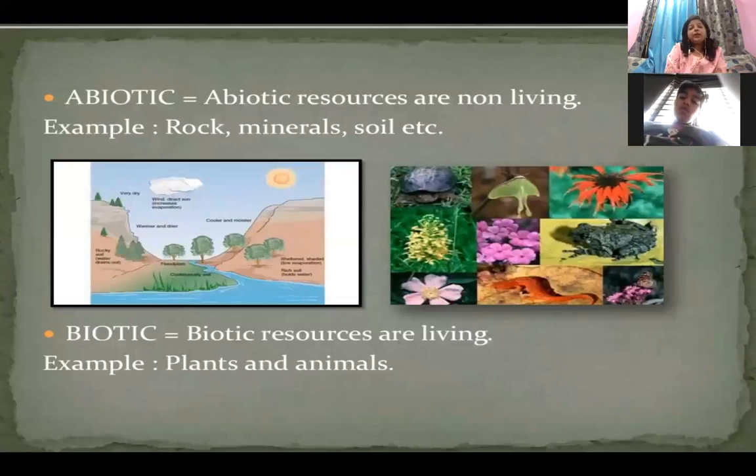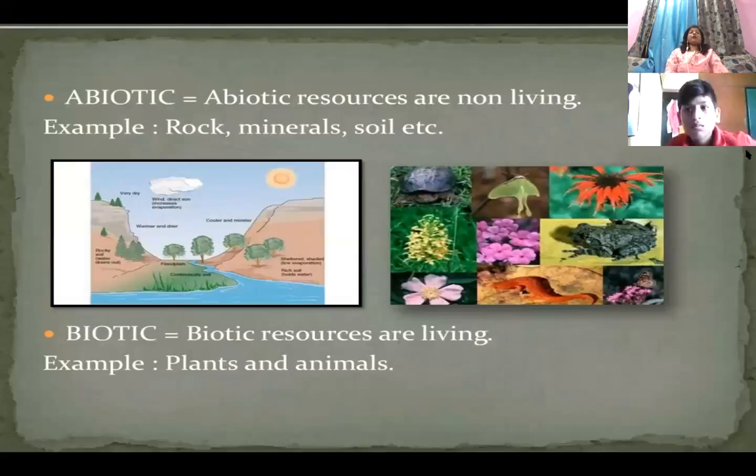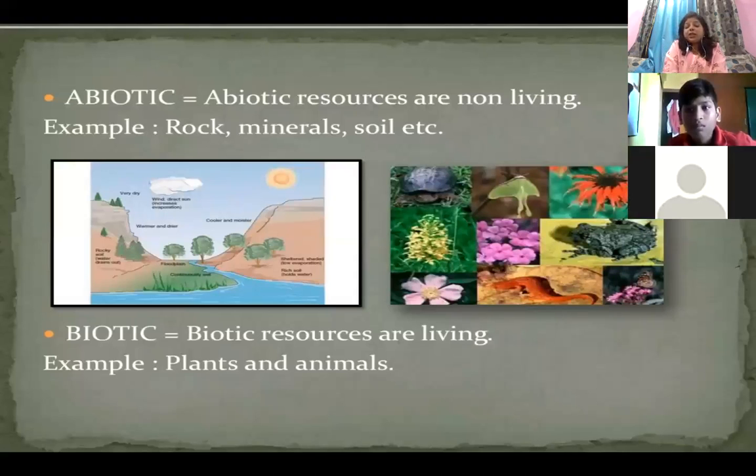Okay. Now, biotic resources are those resources which are living, simple, like plants and animals. These are biotic resources which have life. Bio means life. You know that very well. So plants and animals, you can see, are all a part of your biotic resources. We have also done this in class 7.